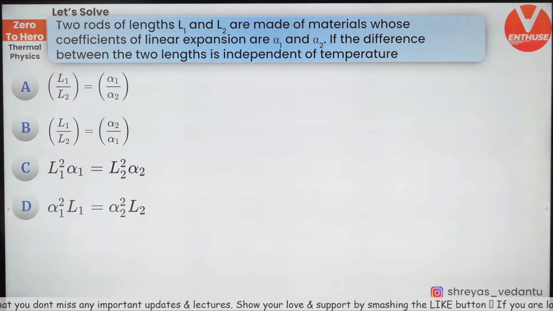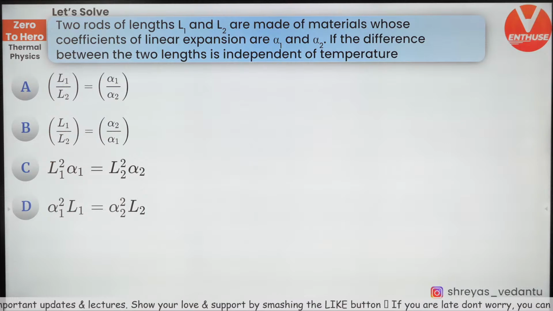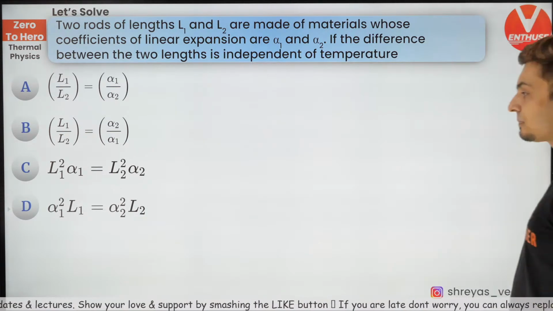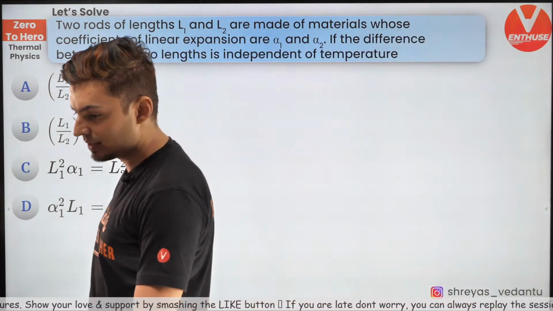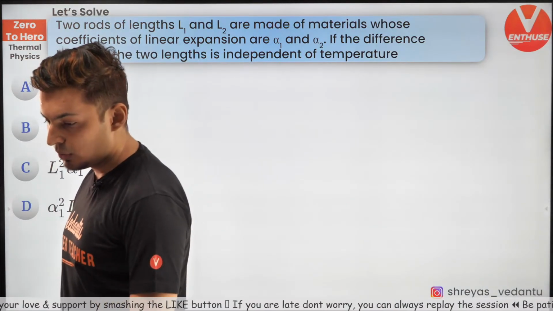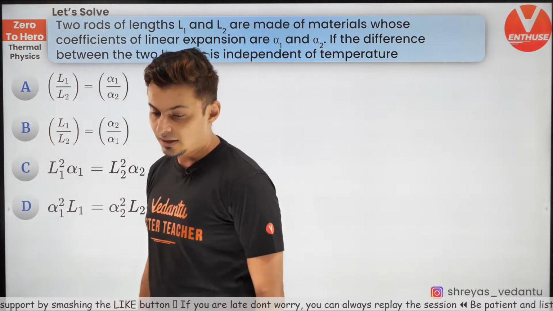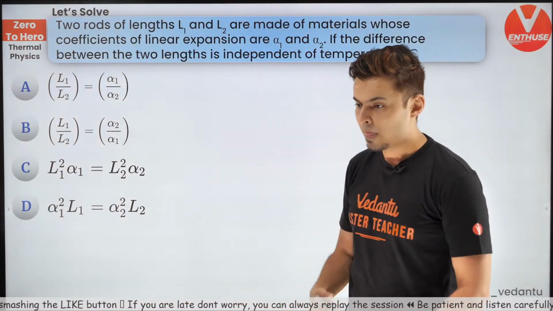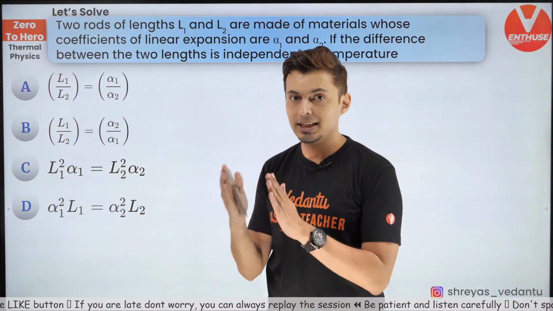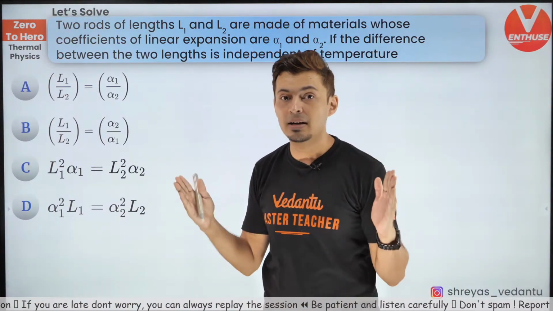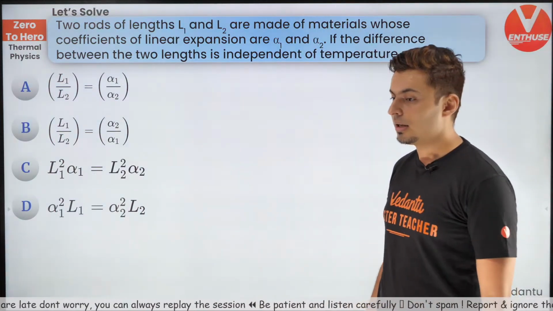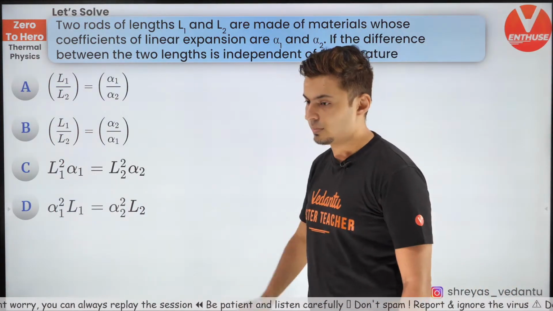Come on guys, figure out what should be the correct answer. Mark the correct answer, solve it. Without solving, you will not get the correct answer. Come on all my warriors, some of you are saying C, some of you are saying B. Hello Trimbakam, welcome aboard. If the difference between the two lengths, when you heat it and when you cool it, is independent of the temperature, then which of the following relationships holds true?